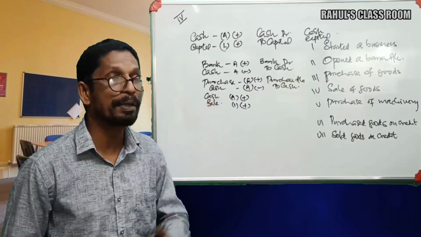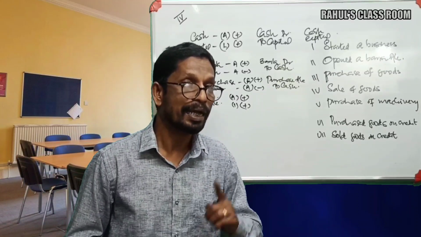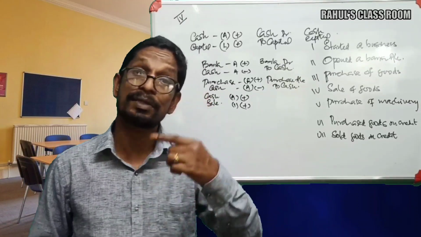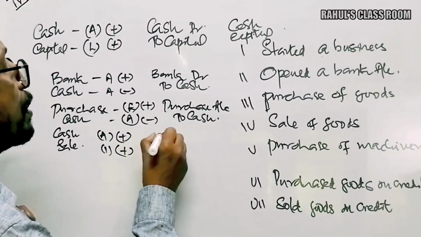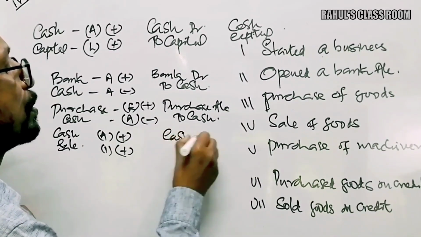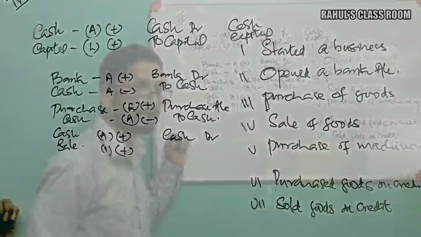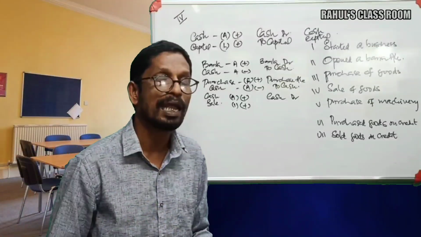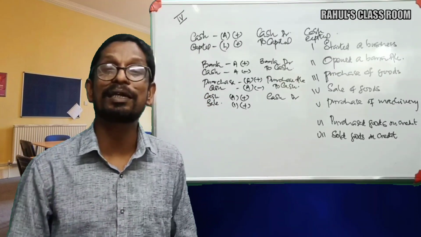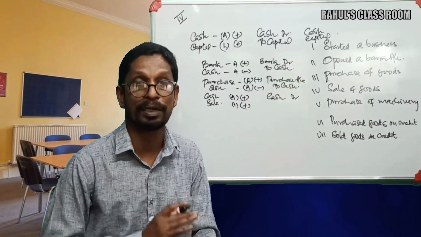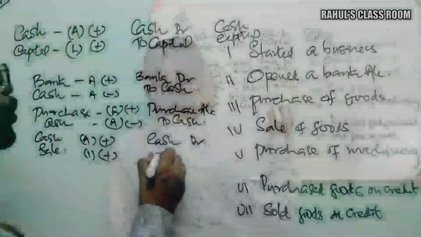Okay, so which debit nature item is increasing here? Cash is an asset, that's debit nature, that is increasing. Therefore, it should be debited here. So what's the entry here? Cash account debtor. Again, sale is an income. It is also increasing, and again it's a credit nature item that is increasing, and this increase is executed by giving further credit to sales. So again, two sales here.